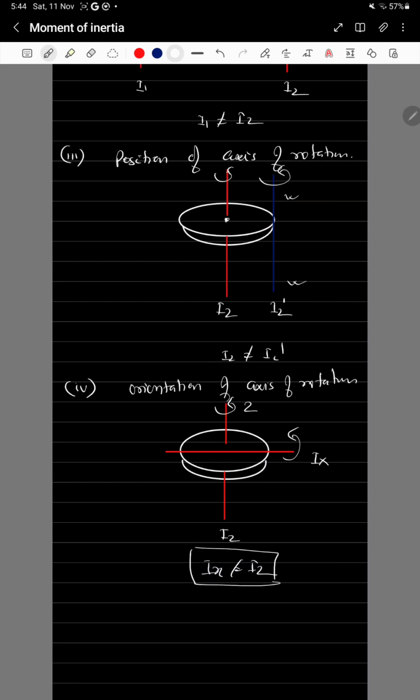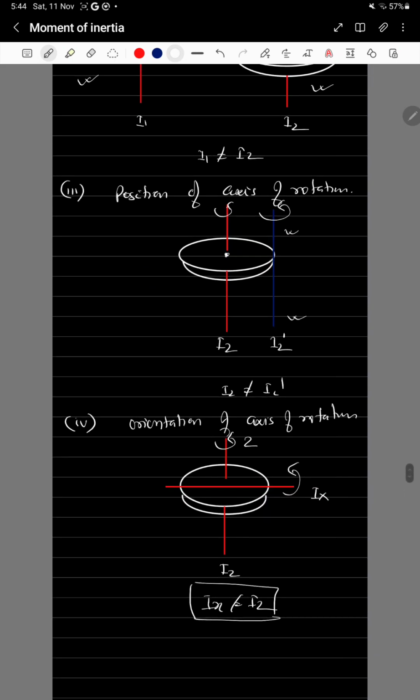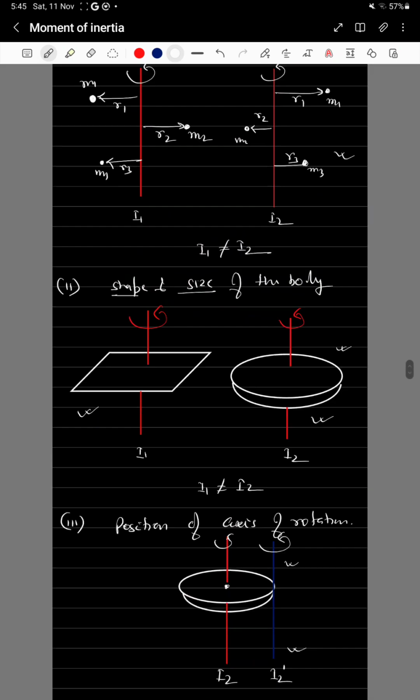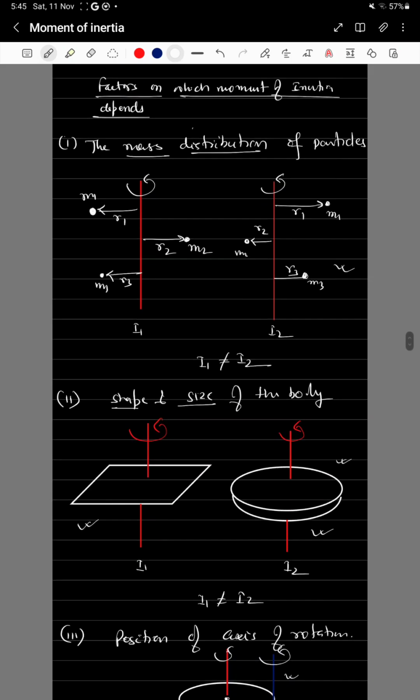So moment of inertia also depends upon the orientation of the axis of rotation. If a body rotates about the z-axis you get one moment of inertia, and about the x-axis you get a different one. It may or may not be, but it depends on the axis of rotation. If the axis of rotation is changed, there is a chance that the moment of inertia will be different. So these are the factors on which moment of inertia depends.